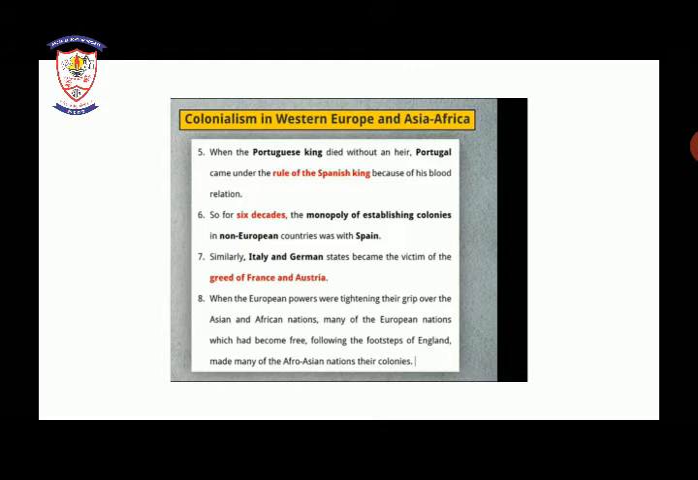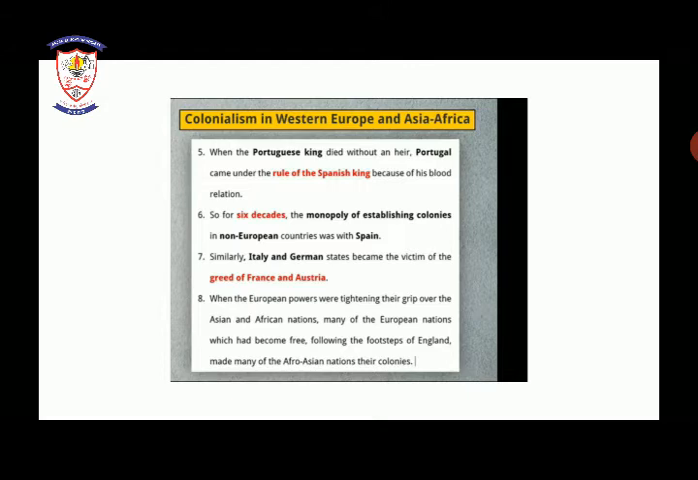Sixth point, for 6 decades the monopoly for establishing colonies in non-European countries was with Spain. As we have seen, Spain had taken control over many countries, so for 6 decades the monopoly of establishing colonies in non-European countries kept expanding. Seventh, similarly, Italy and German states became the victim of the greed of France and Austria.